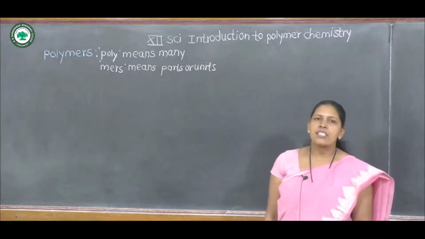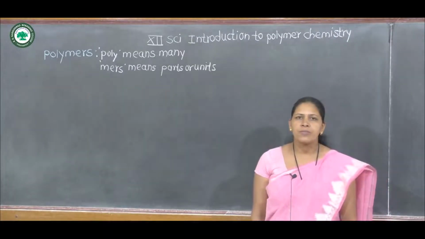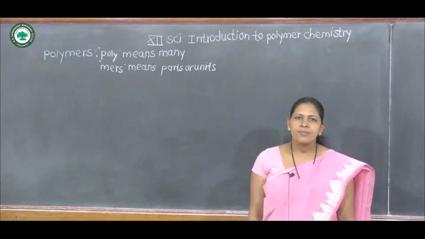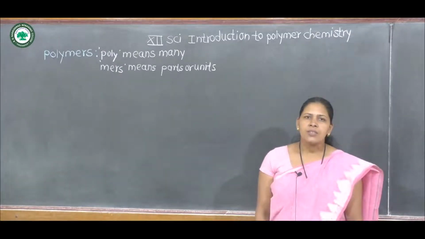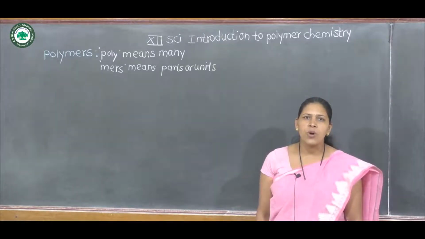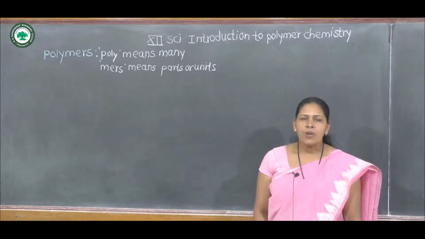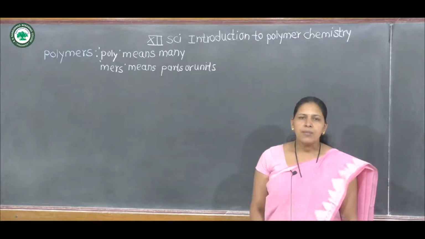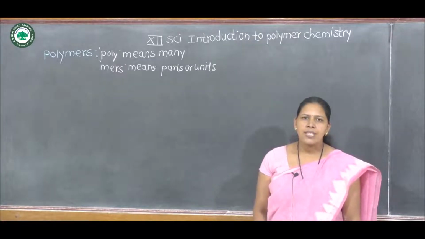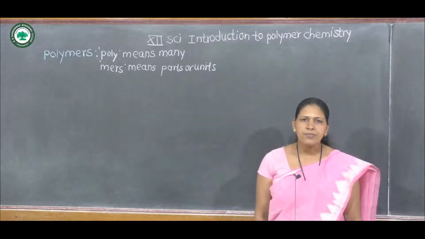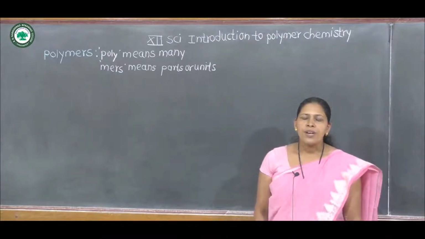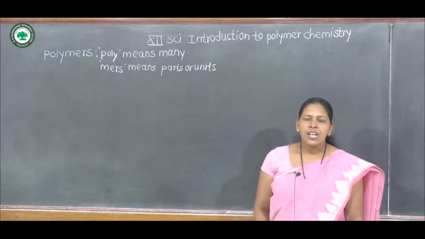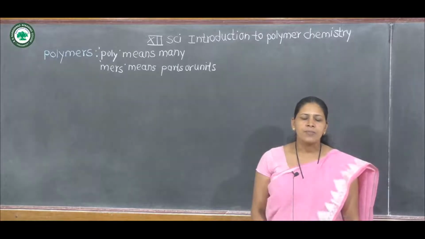Then what is the exact definition of polymer? Polymers are chemically complex giant macromolecules obtained from a number of structural repeating units called monomers. A number of repeating units interlink together to form a polymer.